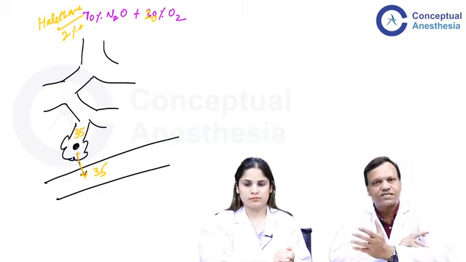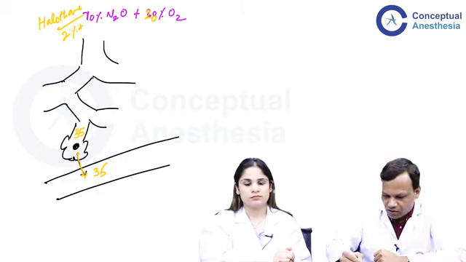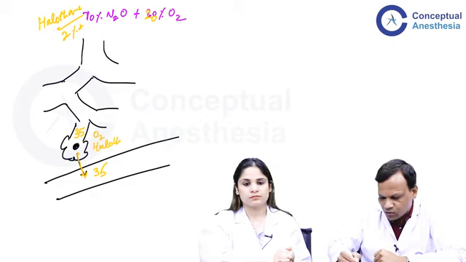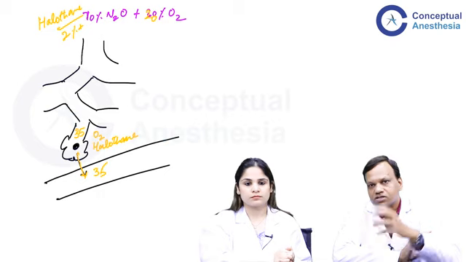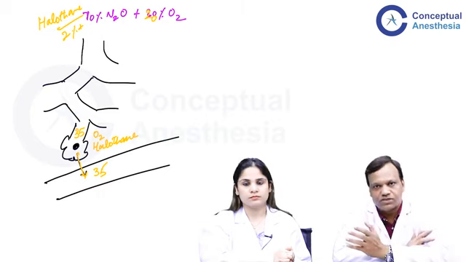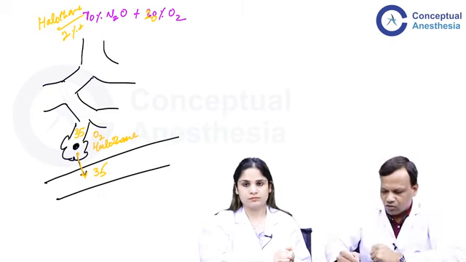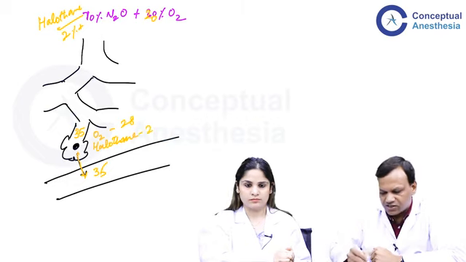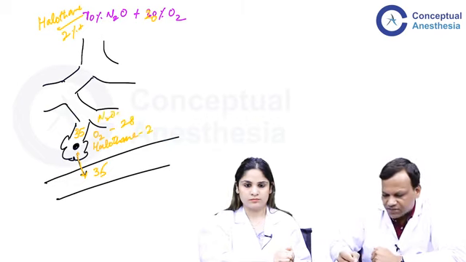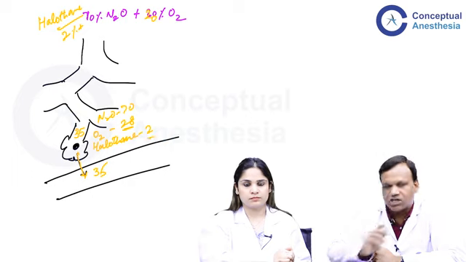So when the nitrous oxide has gone quickly, on the other hand, the oxygen and halothane which were present in the alveoli do not get that much time to diffuse, because nitrous oxide is very quick to diffuse. Okay? Now what is happening is that originally this was the scenario: nitrous oxide was 70%, oxygen was 28%, and halothane was 2%.